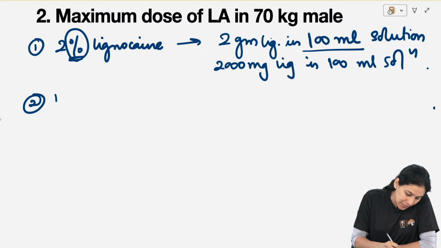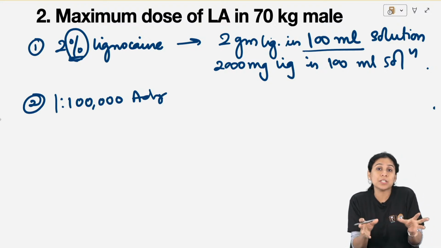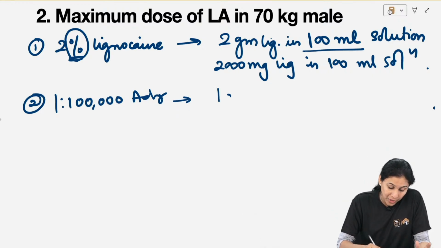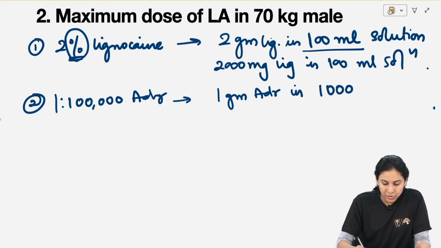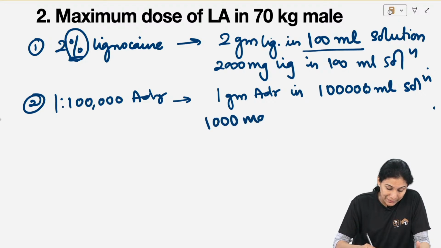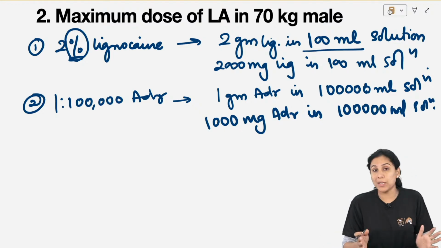Second fact, when we say 1:1 lakh adrenaline or 1:80,000, 1:2 lakh, when we say this concentration of adrenaline, इसका मतलब क्या होता है? The meaning of this is there is 1 gram adrenaline in 1 lakh ml solution, or 1000 milligram adrenaline in 1 lakh ml solution. This is the meaning of 1:1 lakh.